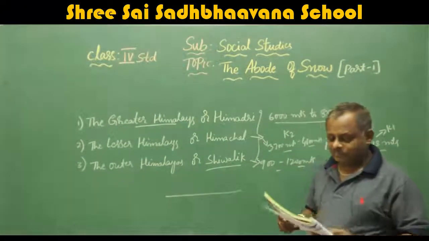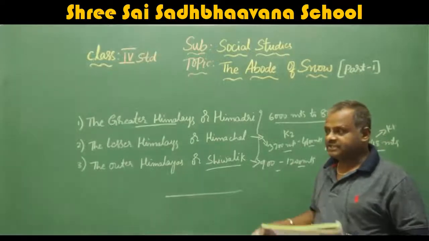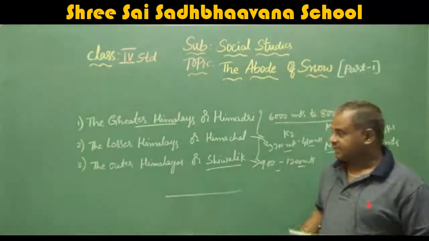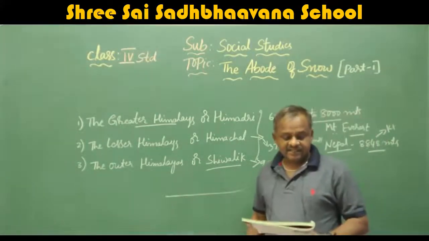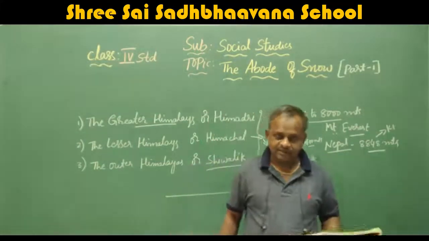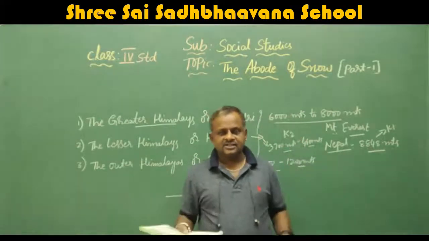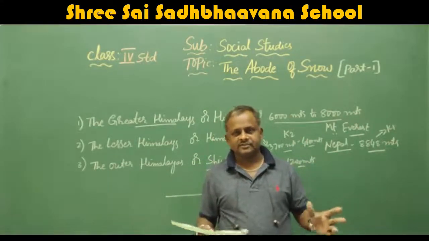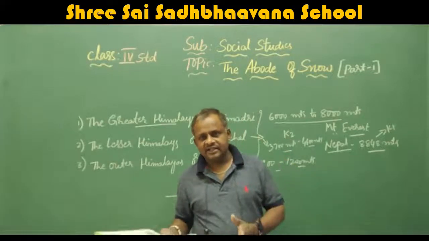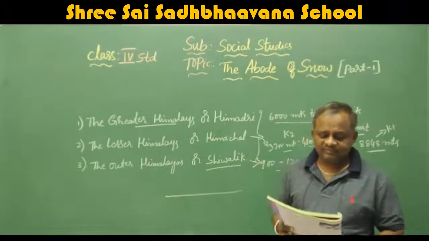Next, glaciers. A glacier is a moving mass of ice. In summer, ice melts and moves in the form of a river. They are called glaciers. The two important glaciers are Gangotri and Yamunotri. After moving some distance, they become the rivers Ganga and Yamuna, the holy rivers of India.